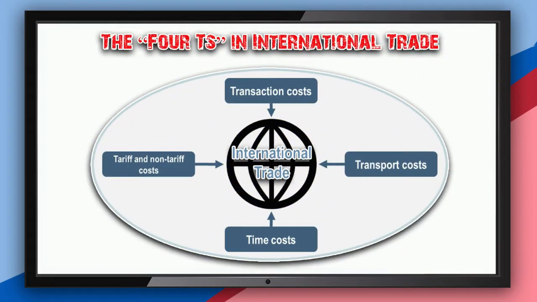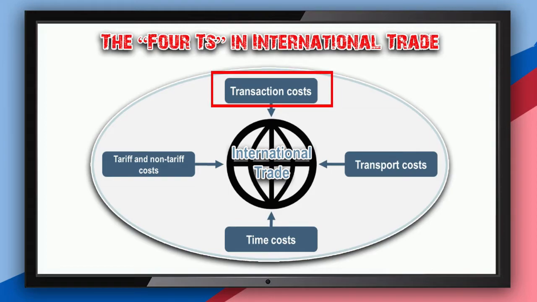Now, let's talk about the four T's in international trade. You can see in our illustration on your screen the four T's of international trade. There are four major cost components in international trade, as I mentioned a while ago, and they are known as the four T's. Number one, transaction cost. The cost related to the economic exchange behind trade.